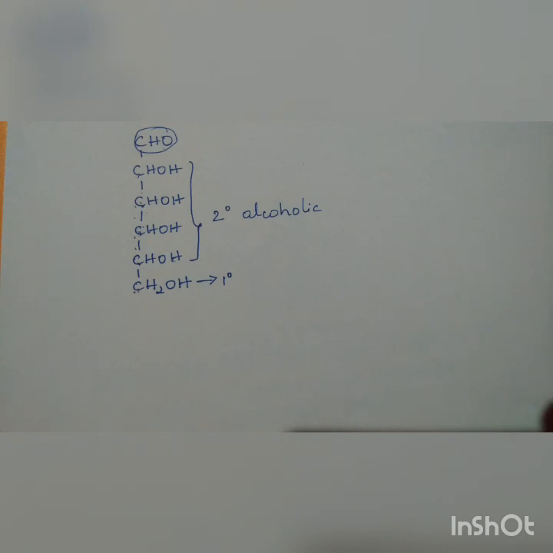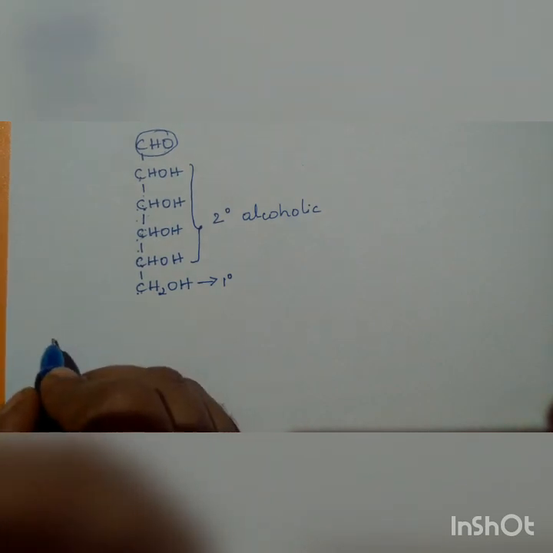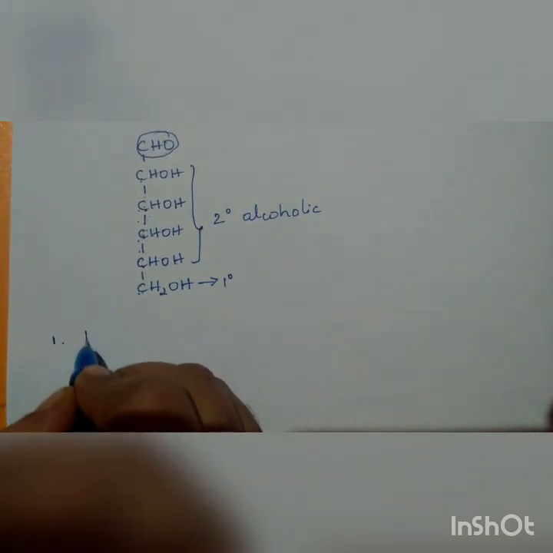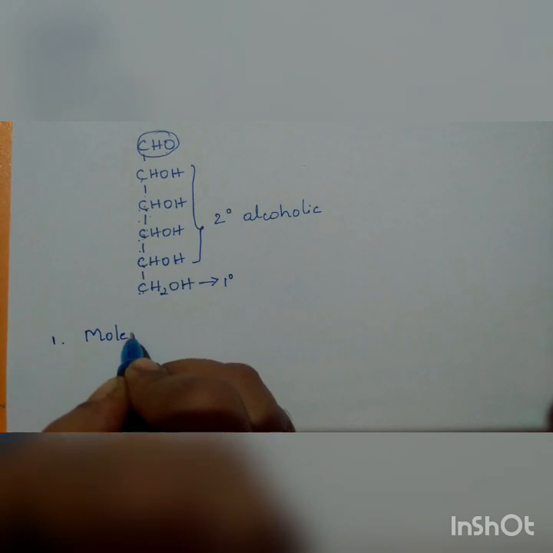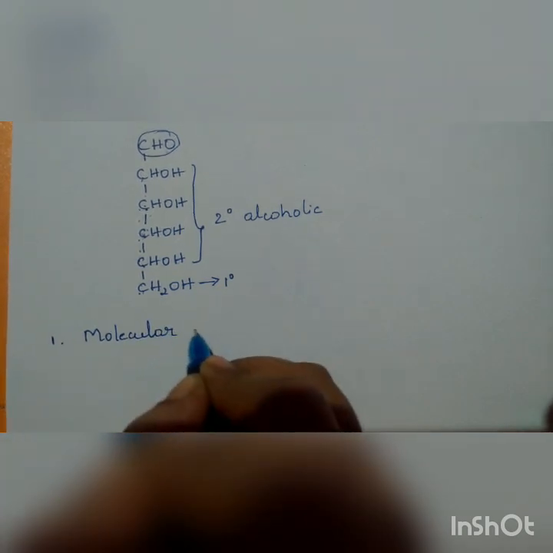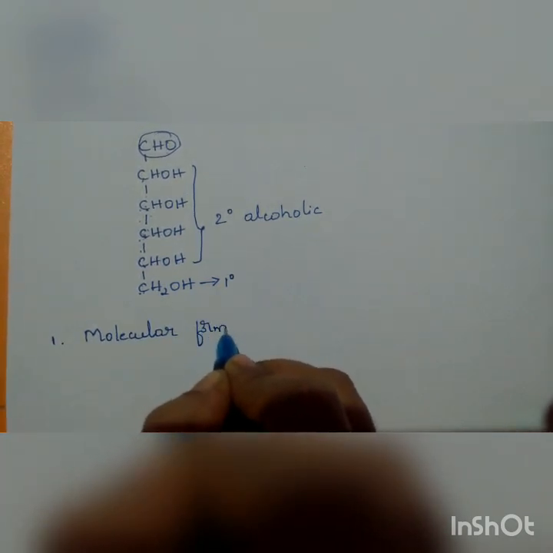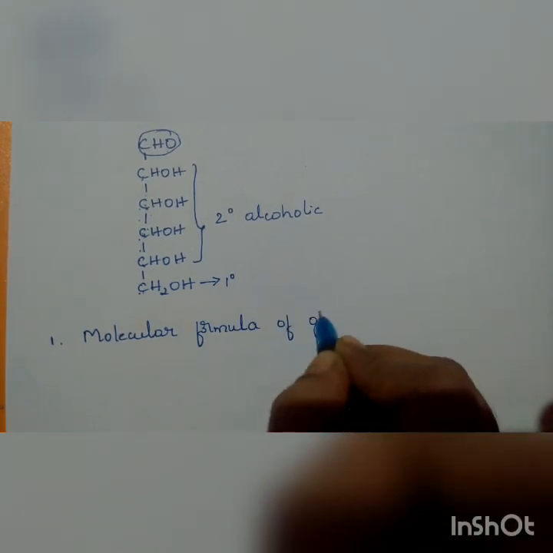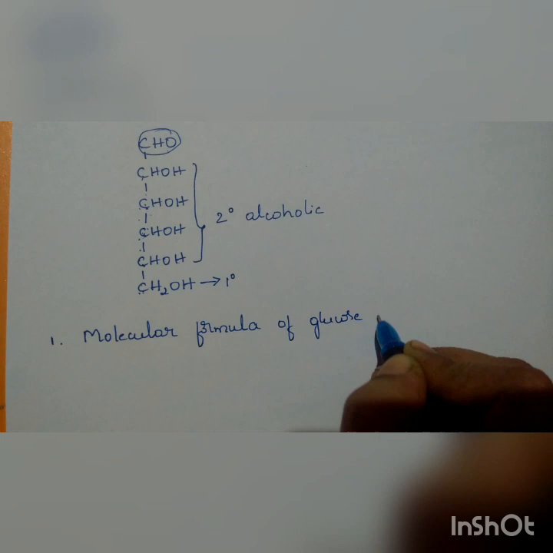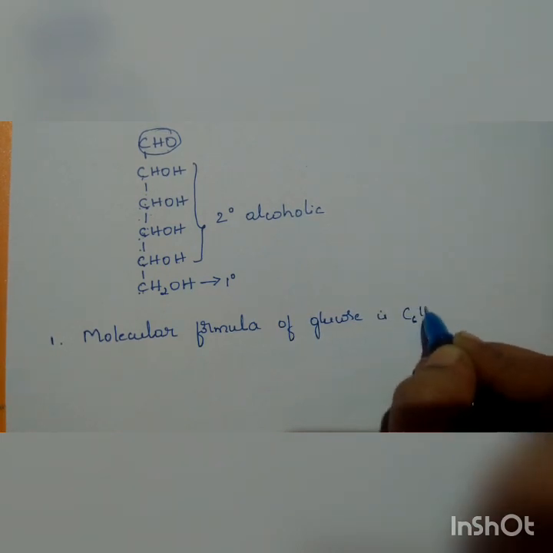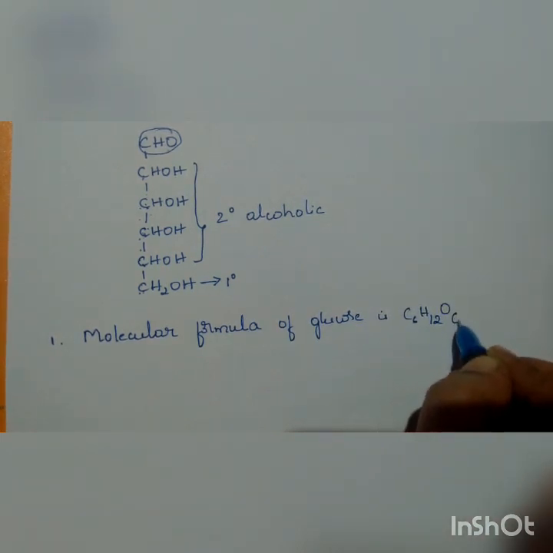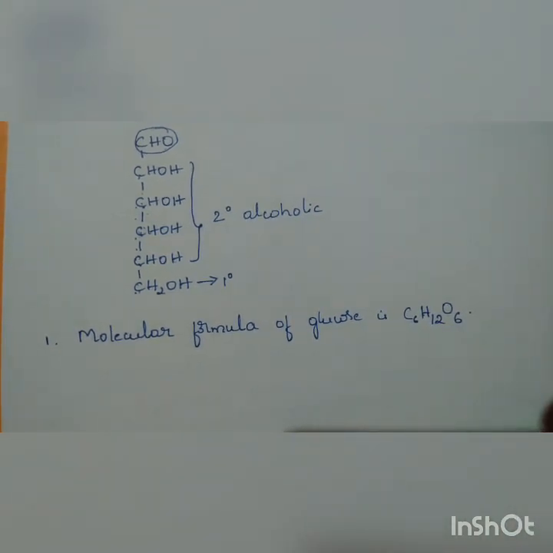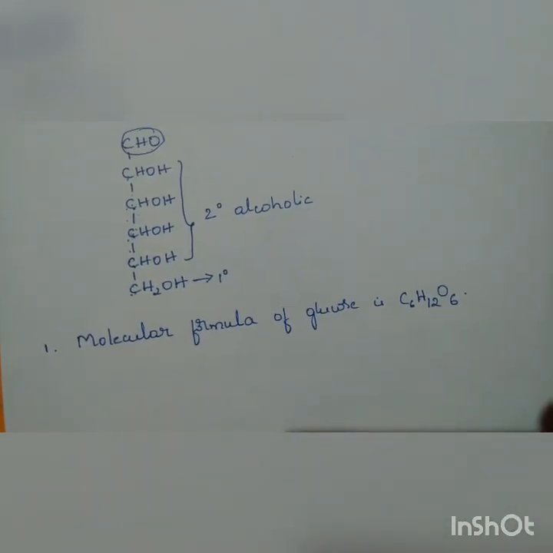So the first point in that is the molecular formula. The molecular formula of glucose is C6H12O6.